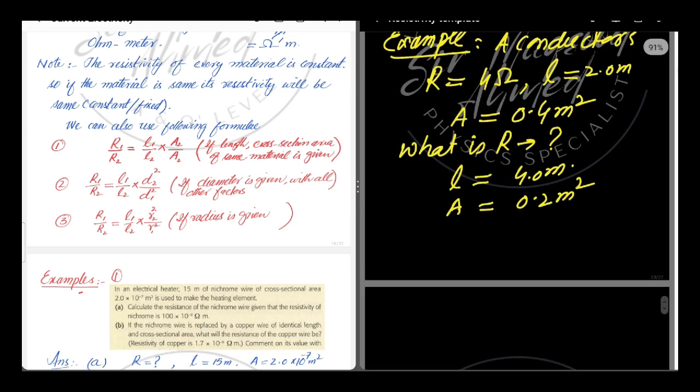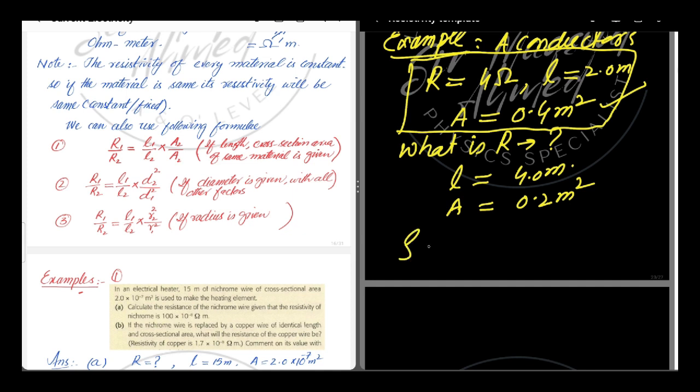Dear students, the first values we will use to find the resistivity of the material. As we are using the same material, the resistivity will be constant. To find the resistivity, we use the first information given in the statement.